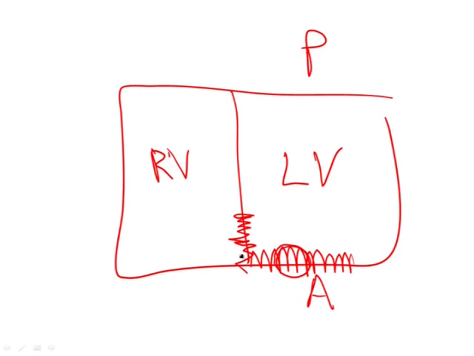The second most commonly involved coronary artery would be the right coronary artery. Remember that the right coronary artery would run here, and so when you get occlusion of the right coronary artery, you're going to get infarction of the posterior wall of the left ventricle and the posterior portion of the interventricular